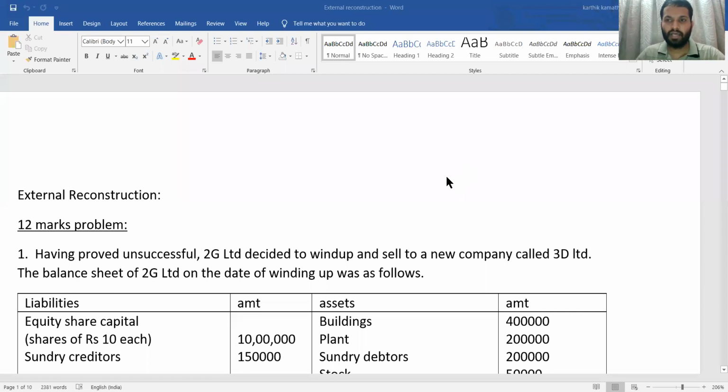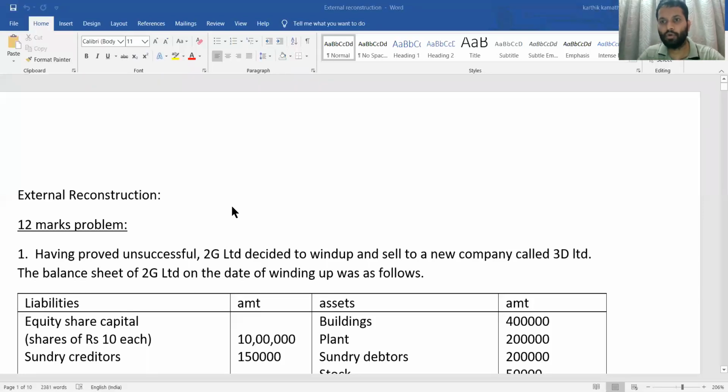See, in the last class, we discussed 12 marks problems. 12 marks problems we have seen. Three problems we discussed in the chapter known as external reconstruction. In external reconstruction, all the journal entries are similar to that of amalgamation, and there are some minute adjustments that we need to see while calculating a problem, that is, when we are passing journal entries and when we are doing ledger accounts.